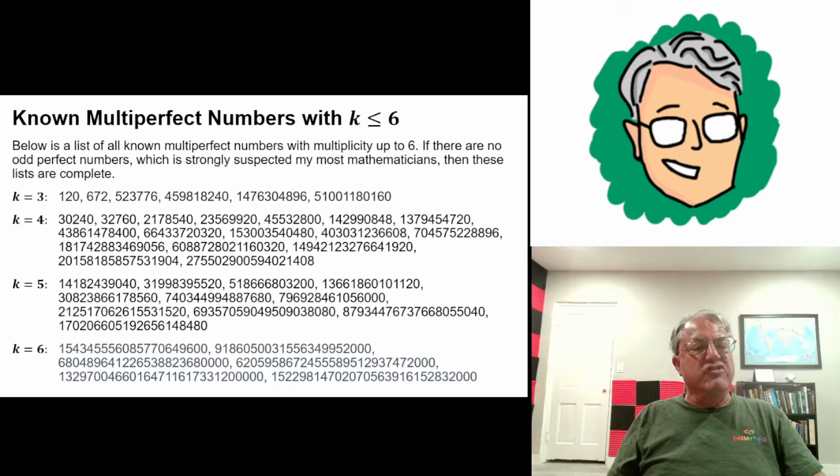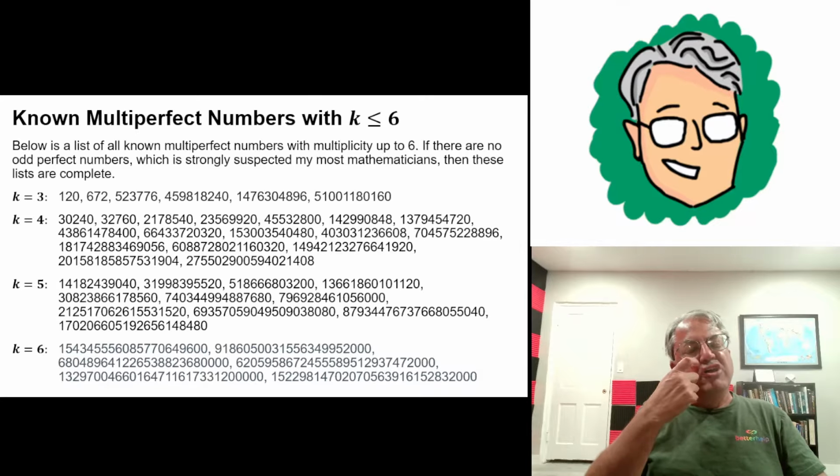For instance, it's known that there's only 6 multi-perfect, if there's no odd perfect numbers. This is all assuming that there's no odd perfect numbers, and most mathematicians believe there are no odd perfect numbers. If odd perfect numbers exist, I did another video on this about a month ago, they have to have at least 2200 digits, and they have to have a lot of other kind of unusual properties. Like they have to be equal to a prime times a square, and they have to have at least 10 distinct prime divisors. So most mathematicians suspect that odd perfect numbers don't exist.